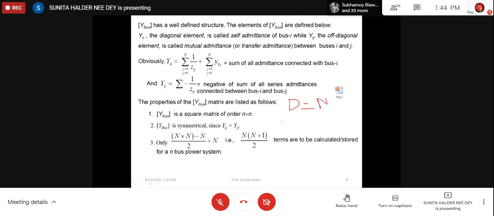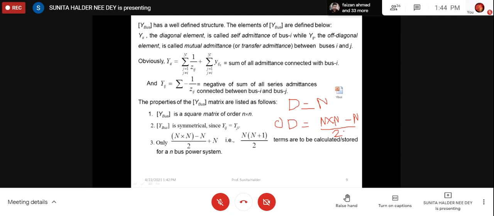Then off diagonal will be n by n minus n. Now off diagonals are the same for the Y bus matrix, so we shall calculate only half of them. Then they will be repetitive.